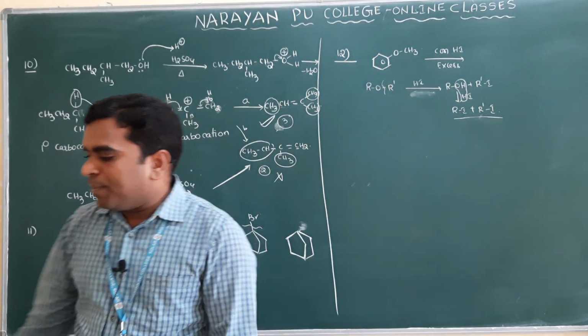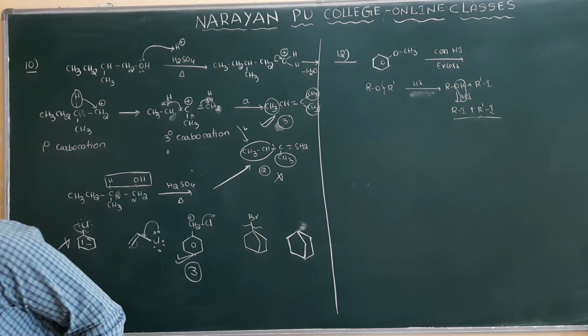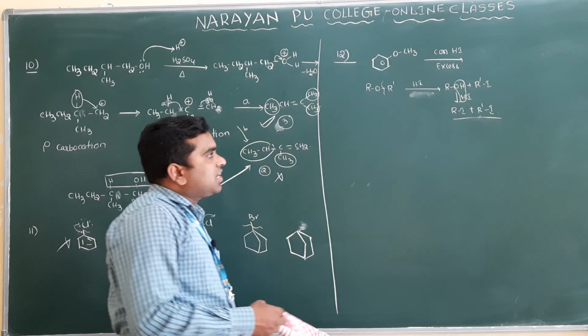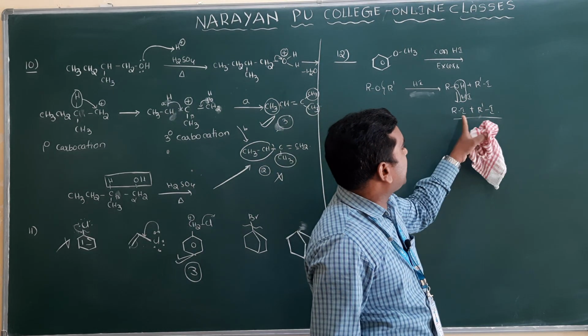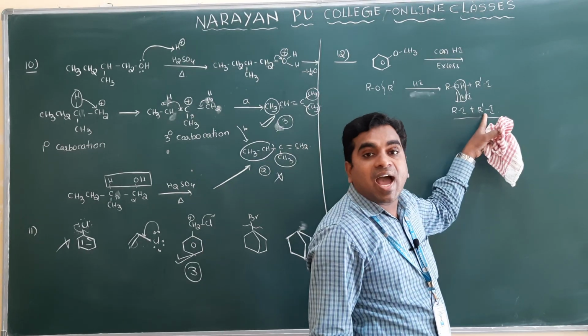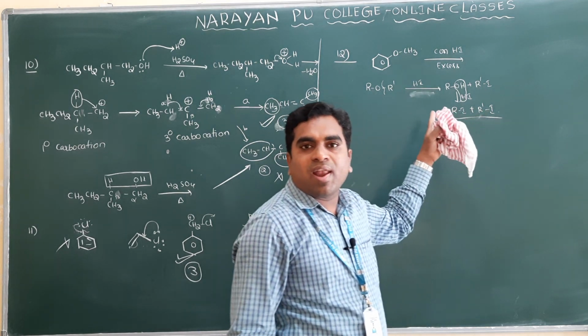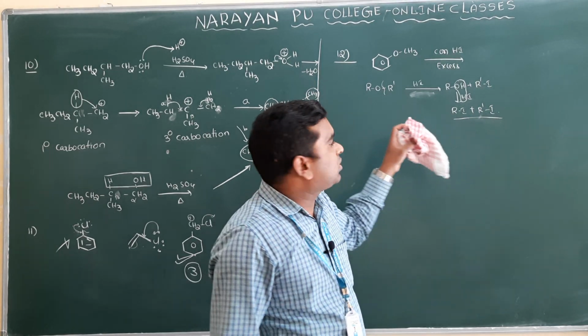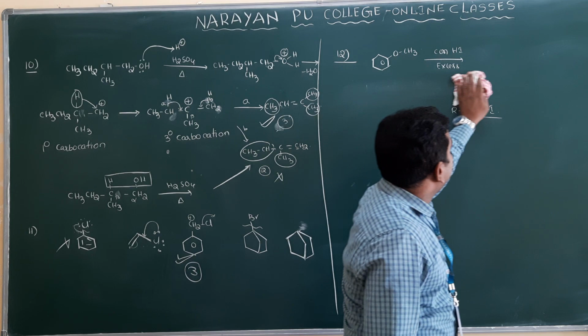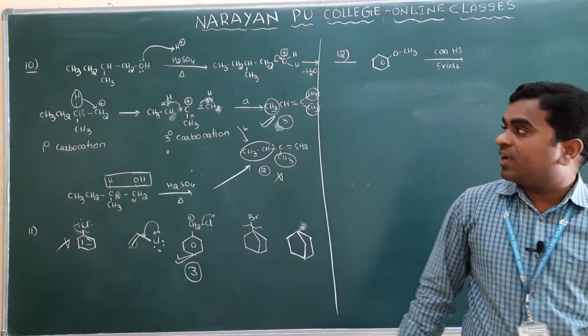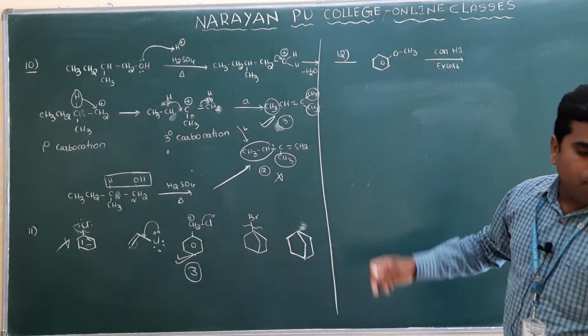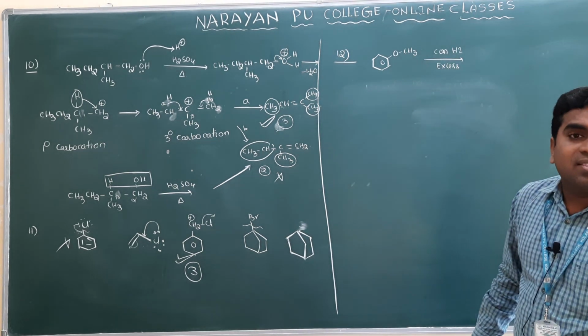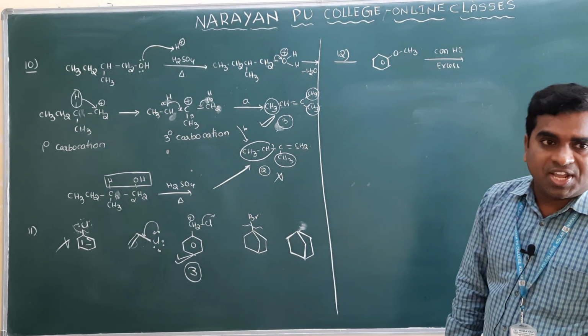Got my point here? It means if you take the excess amount of HI treated with the ethers, you will get both products as alkyl iodides only, not the alcohol and alkyl iodide. Both will be alkyl iodides only. Here also you have to think. Clear? Now I already mentioned, if unsymmetrical ethers are there, where does the cleavage take place.